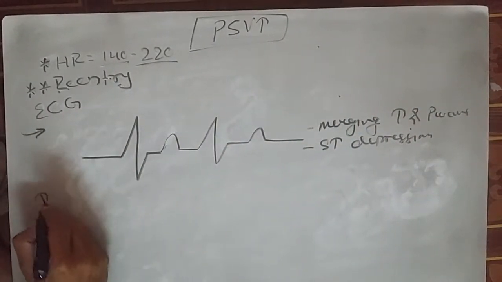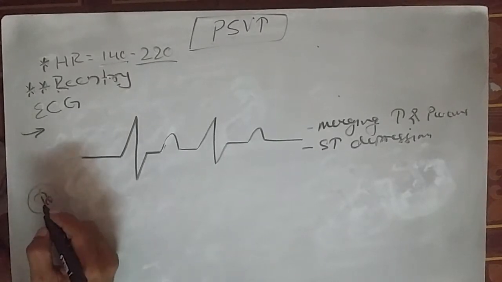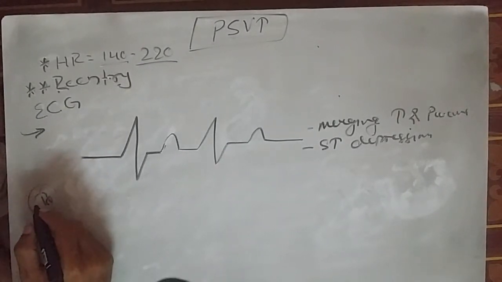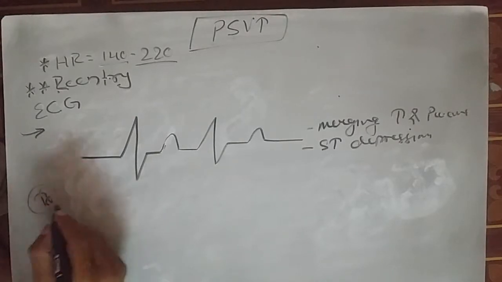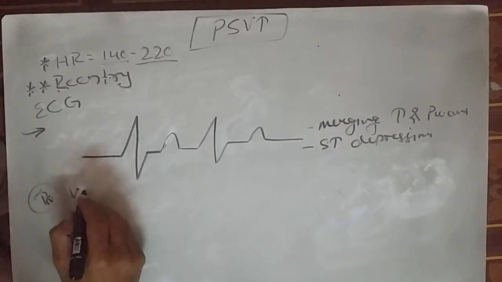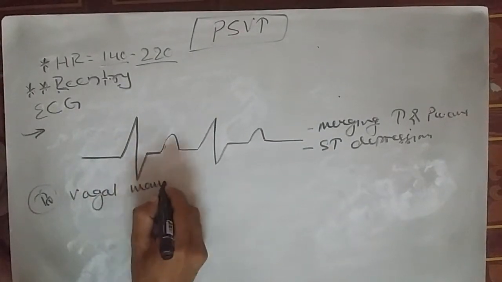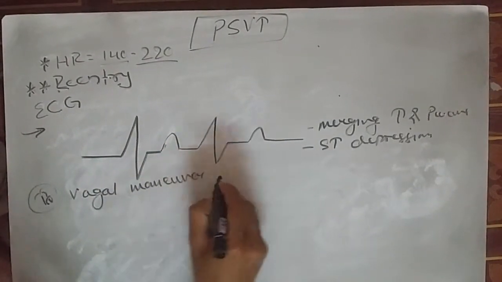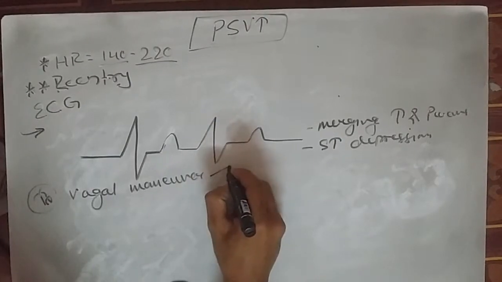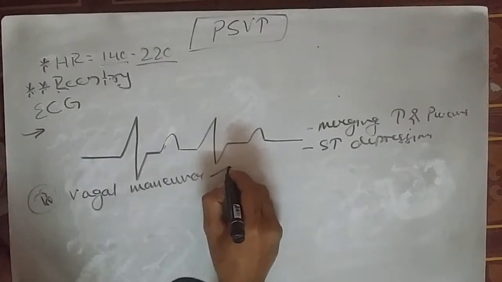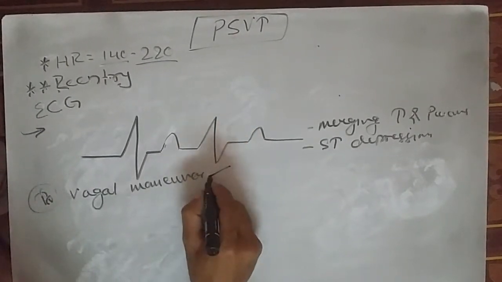And what will be the treatment modality? The treatment modality is slightly different. Okay, the vagal maneuver is also performed in the PSVT condition. Okay, and how will the vagal maneuver be done? Vagal maneuver is performed via the vagus massage, carotid sinus massage, Valsalva maneuver, gag reflex.